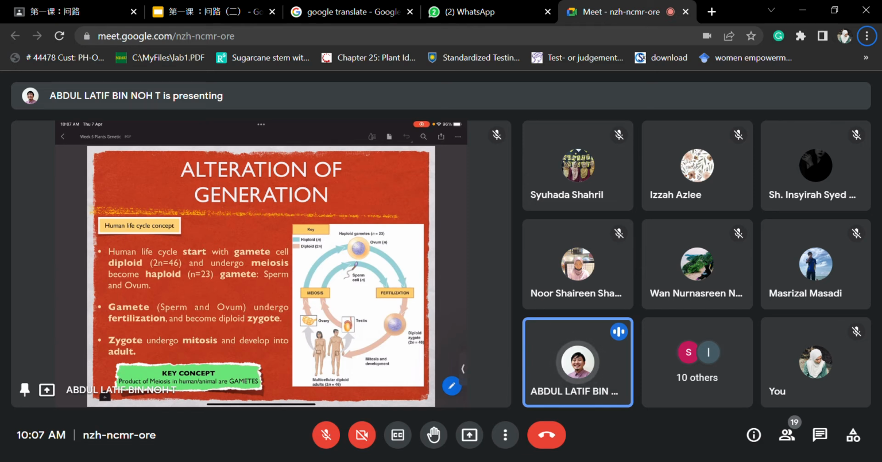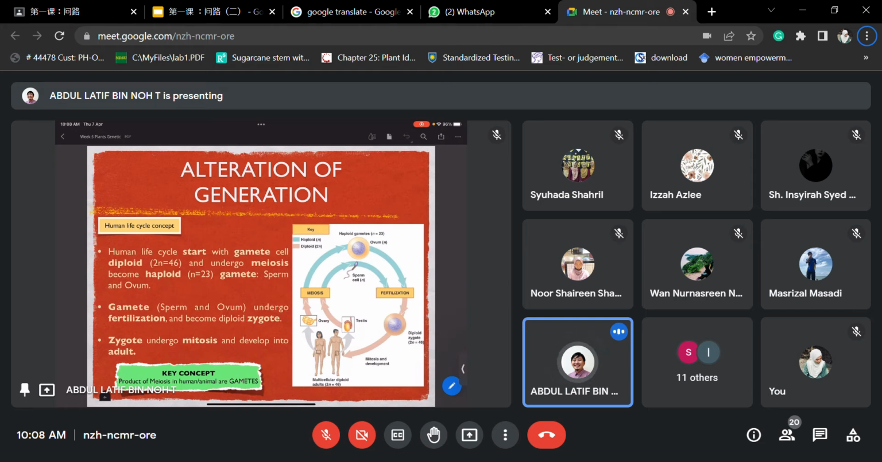These gametes, coming from the haploid phase, will undergo fertilization. When they undergo the fertilization process, they become diploid again. This is what we call a diploid zygote, where later it will develop into a baby and so on. The zygote will undergo mitosis and develop into an adult. So the key concept here is that the production of meiosis in humans or animals gives us the gametes, which are in the haploid phase.